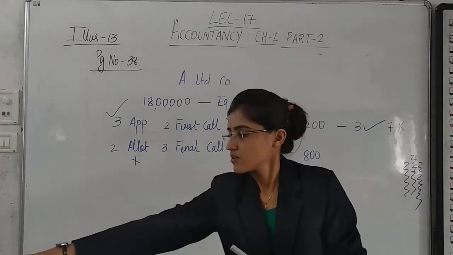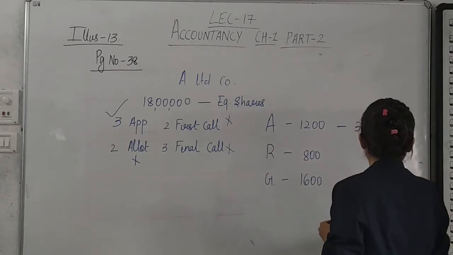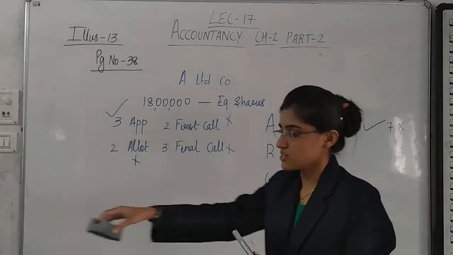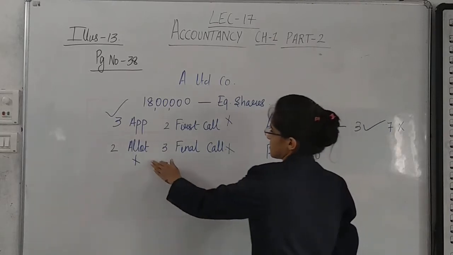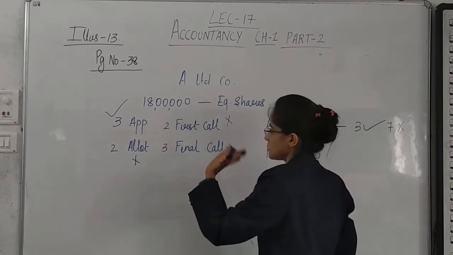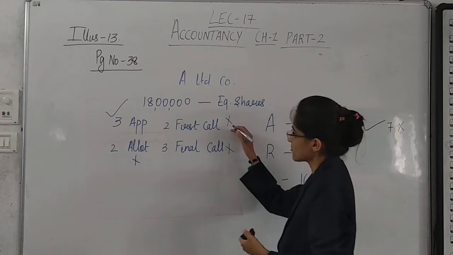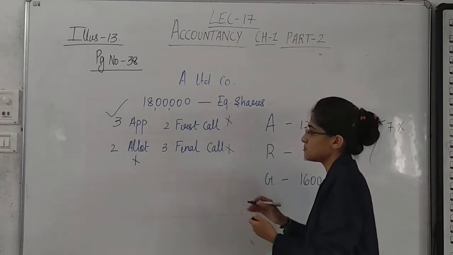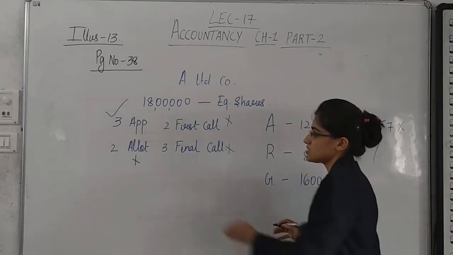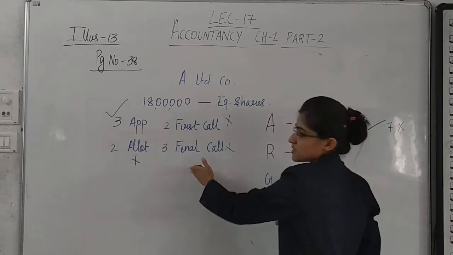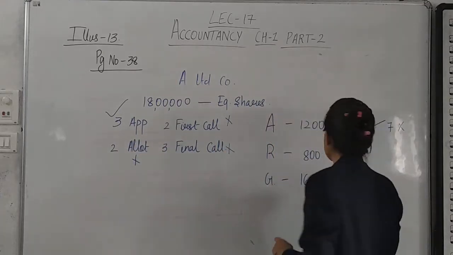Talking about the next person who is having 800 shares, that person has paid application and allotment, but has not paid first call and final call. That means 5 rupees she has paid, 5 rupees she has not paid.